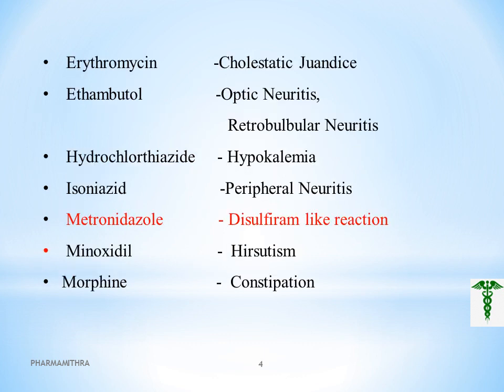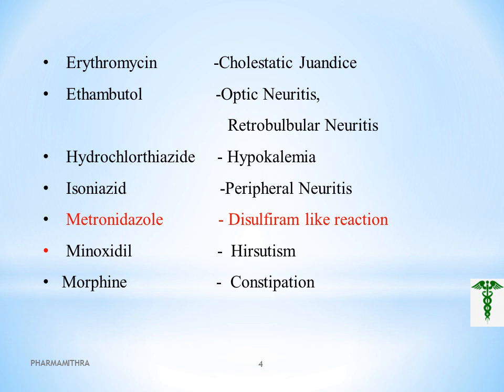Erythromycin is a drug showing cholestatic jaundice. Cholestatic jaundice is a condition in which the flow of bile from the liver stops or slows, which is a side effect. That is, cholestatic jaundice is a side effect produced by the drug erythromycin.